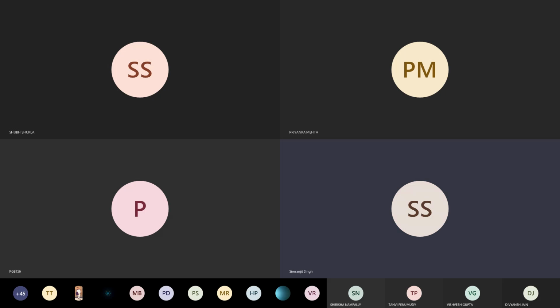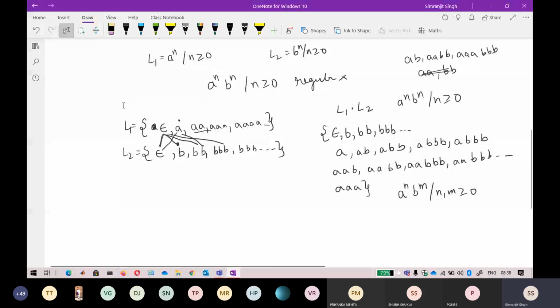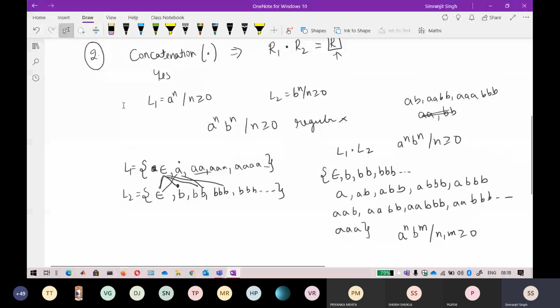Okay, so the concatenation operator. We can conclude that the concatenation operator acts like the cross multiplication of two sets. Concatenation operator looks like a cross product operator, but cross product is different in case of DFAs.